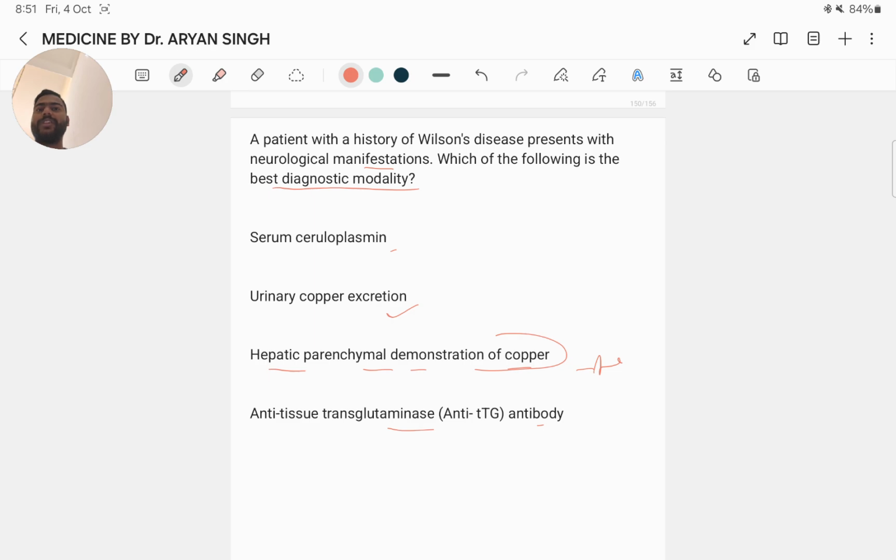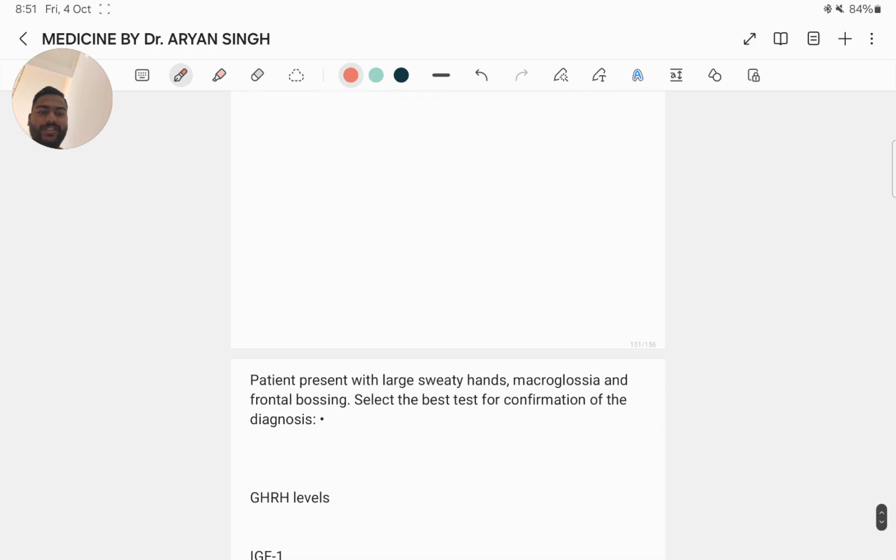The best diagnostic modality to confirm Wilson disease, especially in the presence of neurological manifestations, is hepatic parenchymal demonstration of copper. This is usually done by performing a liver biopsy to measure the hepatic copper concentration, which is the gold standard for diagnosis. Next question.